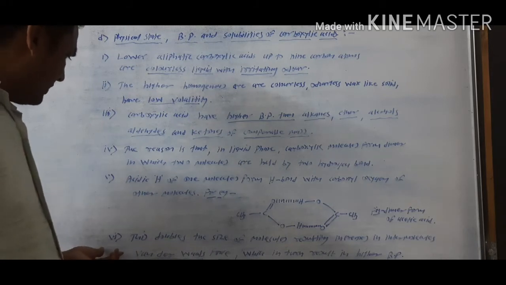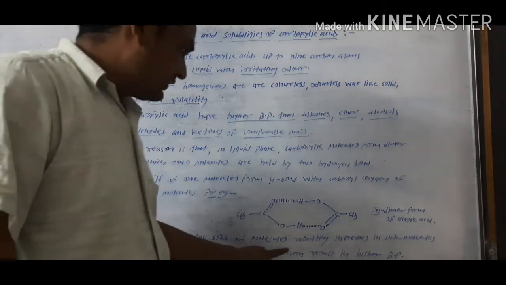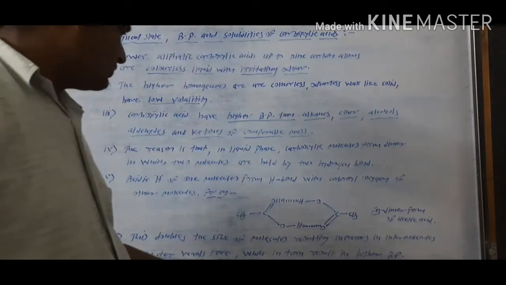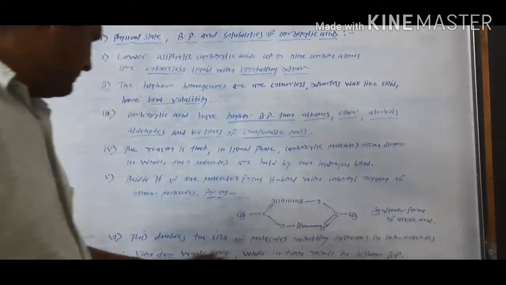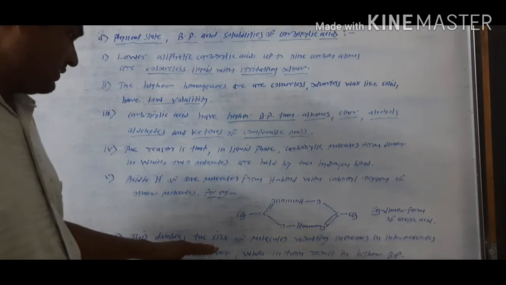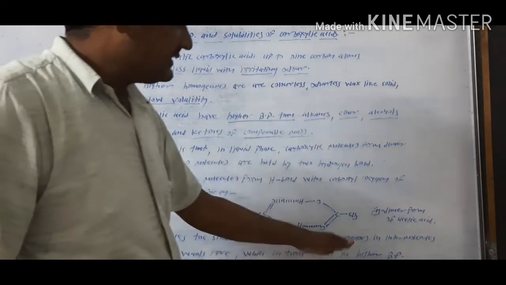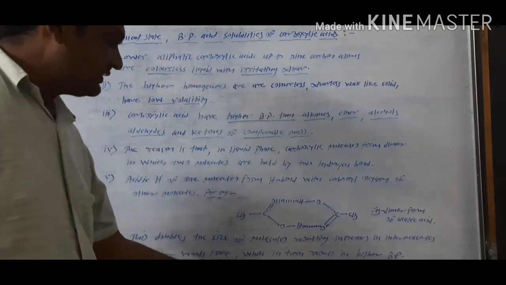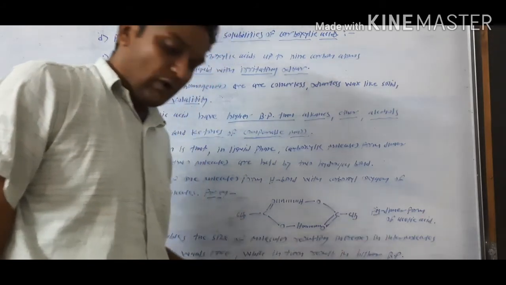The sixth important point is that the size of the molecule with the double bond results in an increase in the intermolecular van der Waals forces, which in turn results in higher boiling points.